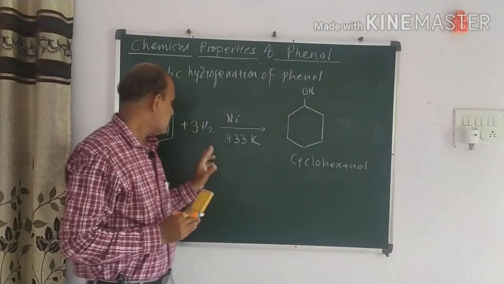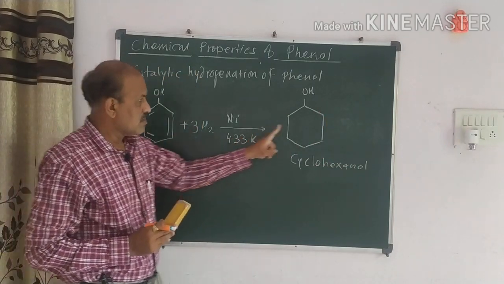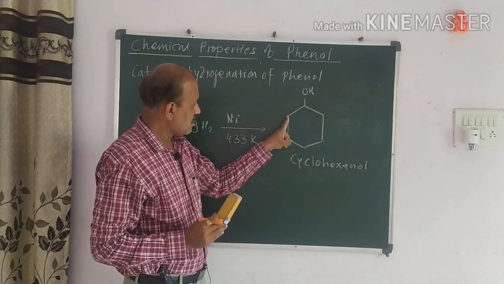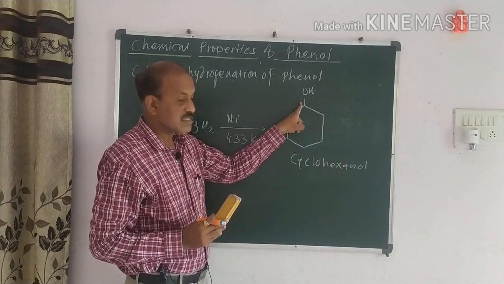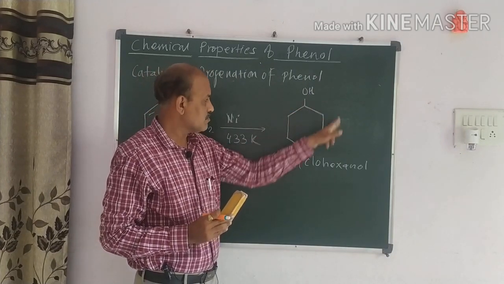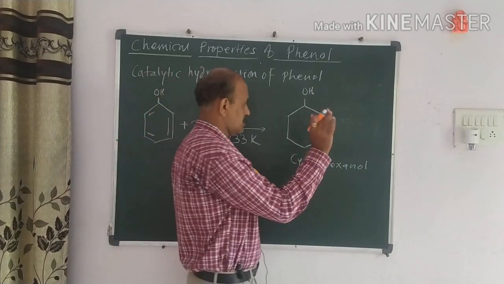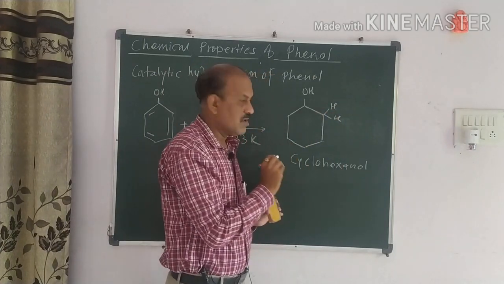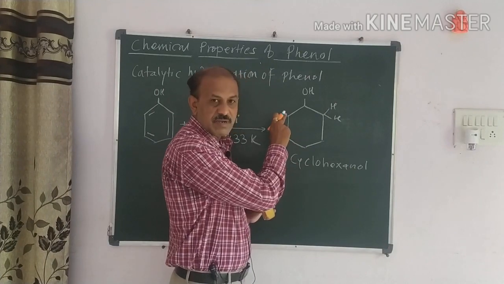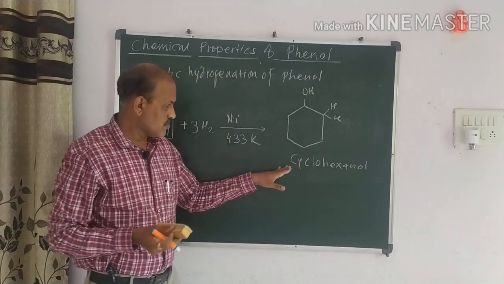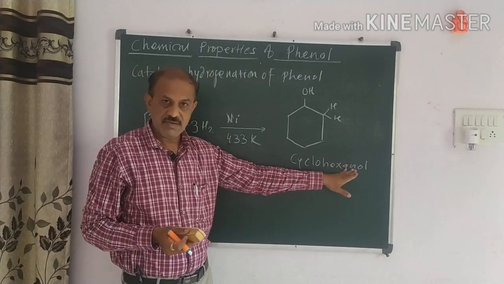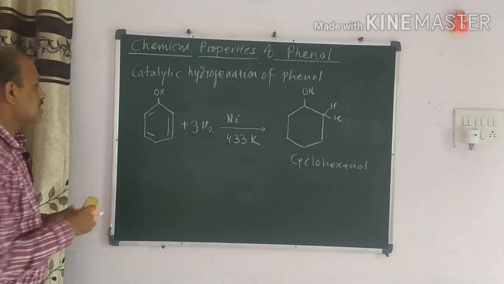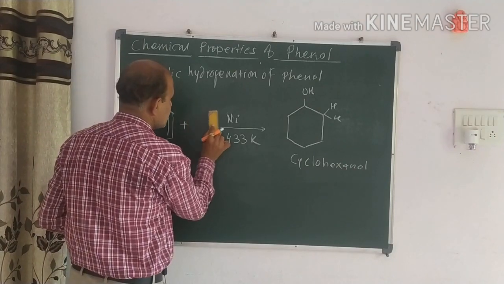How is this compound? Here there are 6 hydrogens present. One hydrogen comes here, another here, third one here, fourth one here, next here and next here. So all the hydrogens move just like this. If you observe the structure, I have written it just like this. We have to observe all over this position. And so we give the name cyclohexanol. It is important.